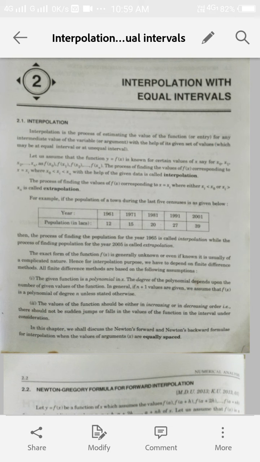Suppose this is the data of a population, where the population in the year 1961 is 12 lakh, in 1971 it is 15 lakh, in 1981 20 lakh, in 1991 it is 27 lakh, and in 2001 it is 39 lakh.